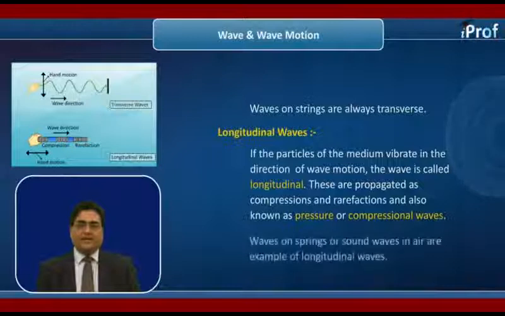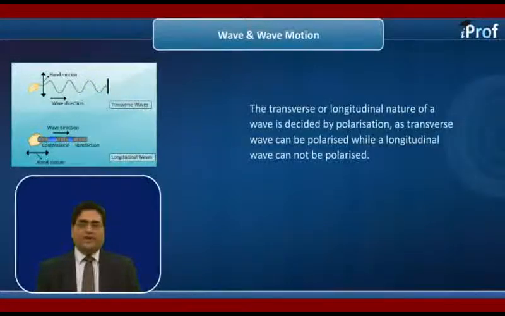Waves on springs or sound waves in air are examples of longitudinal waves. Figure shows the longitudinal wave and transverse waves. The transverse or longitudinal nature of a wave is decided by polarization, as transverse wave can be polarized while a longitudinal wave cannot be polarized.